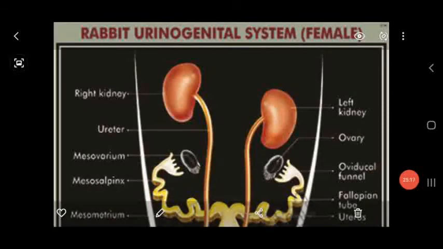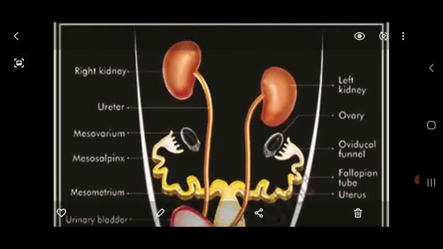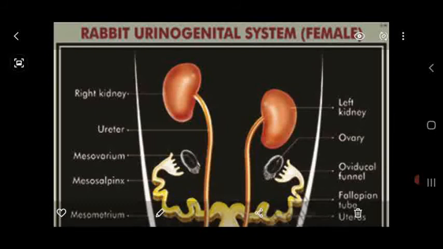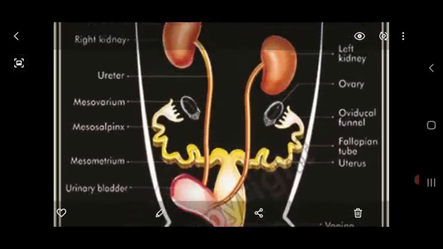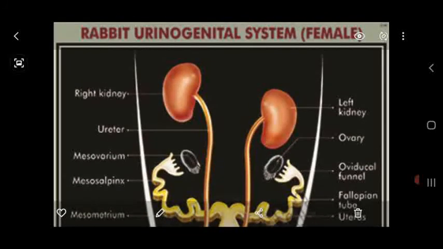Dear students, this is the urinogenital system of rabbit, which is also divided into male and female. This is the female urinogenital reproductive system. See, the kidney and the female reproductive organs are combined together. That's why it is named the urinogenital system of female.